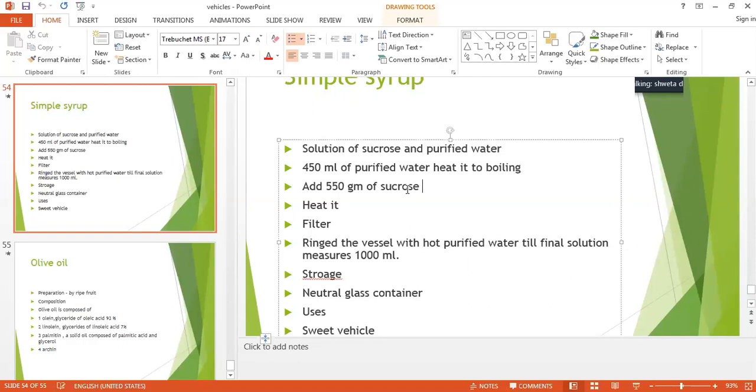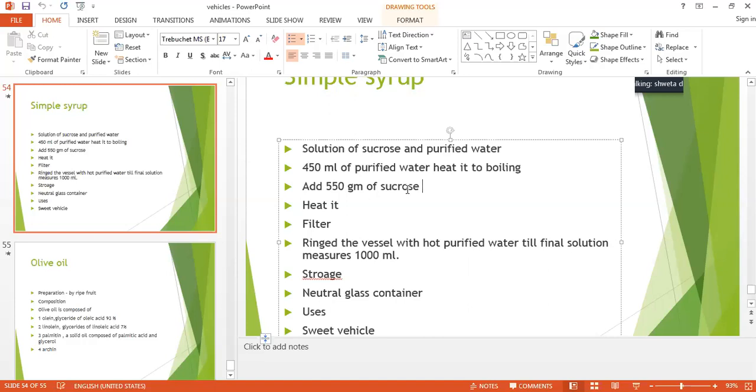The mixture is heated cautiously with constant stirring until the whole sucrose is dissolved. The resultant solution is filtered through purified cotton or suitable filter paper. Rinse the vessel with hot purified water till the final solution becomes 1000 ml.